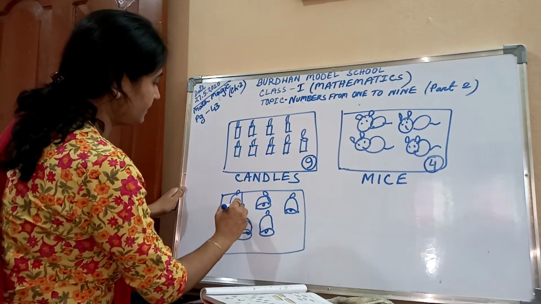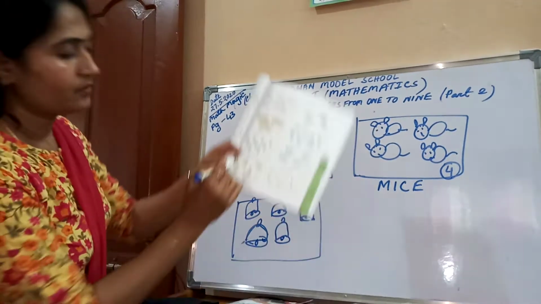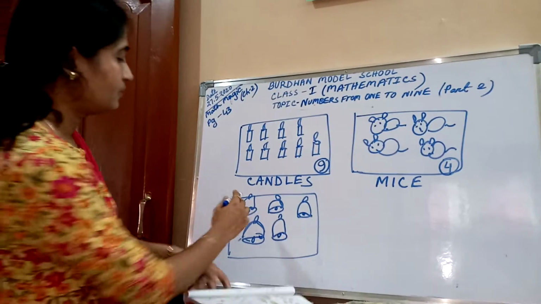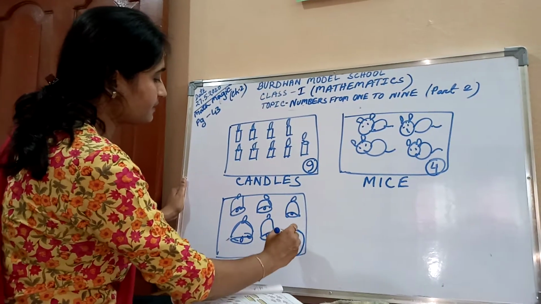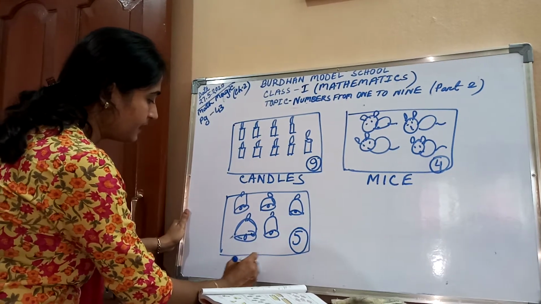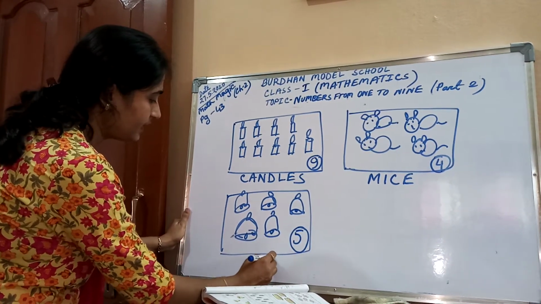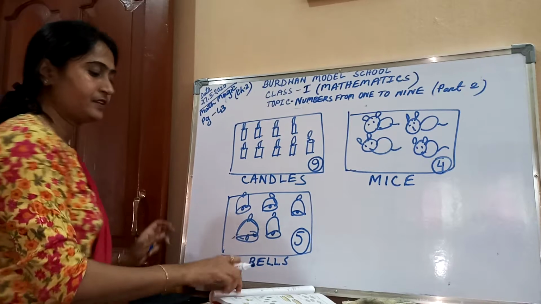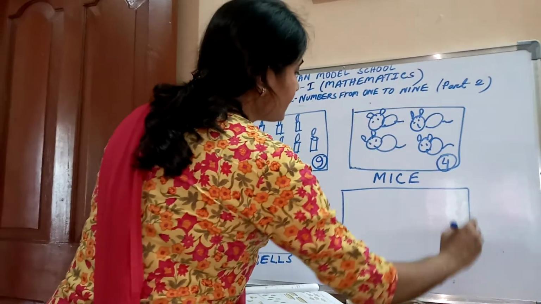How many bells are there? Please, children. 1, 2, 3, 4, 5. In the circle, please write down 5. And bells. B-E-L-L-S. In the next box, brasses.